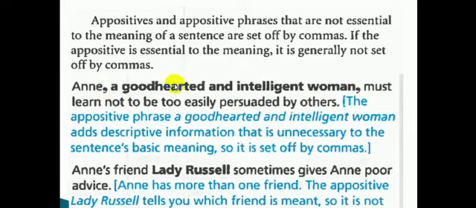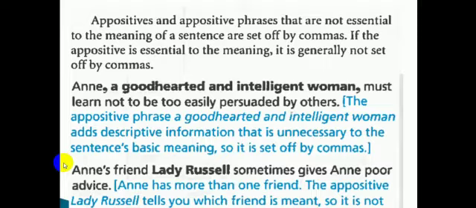The second example, Anne's friend, Lady Russell, sometimes gives Anne poor advice. If I delete Lady Russell, which is the appositive that identifies the friend of Anne, will the meaning be complete? Let's try. Anne's friend sometimes gives Anne poor advice.